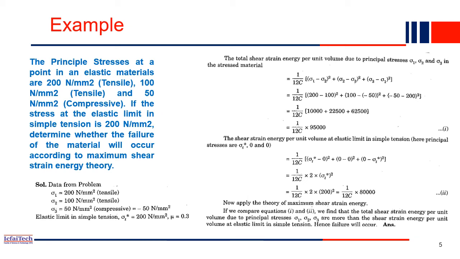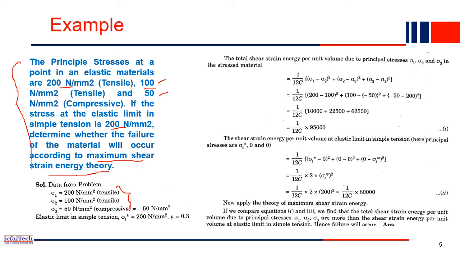We are consistent with the example, right? The same example we have used for all 5 cases. The principal stresses at any point in an elastic material are given: sigma 1 is 200, sigma 2 is 100, and sigma 3 is minus 50. The same problem we are considering for all the failure theories. Now, if the stress sigma t is given as 200, you have to find out whether failure will occur based on the maximum shear strain energy theory. So that is our problem.